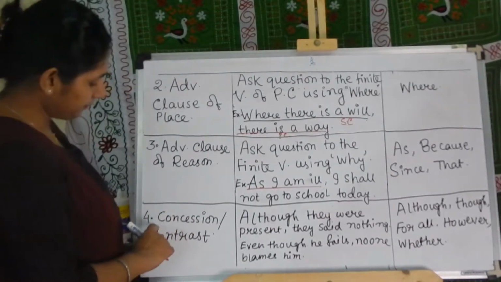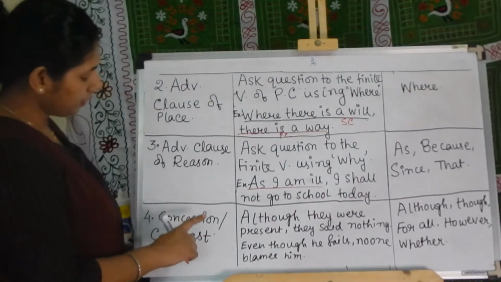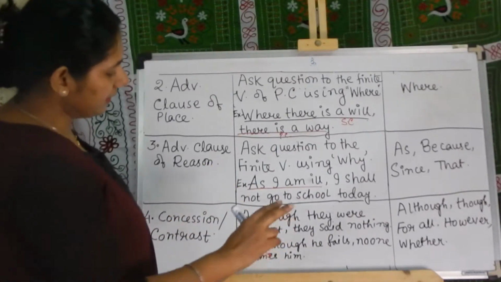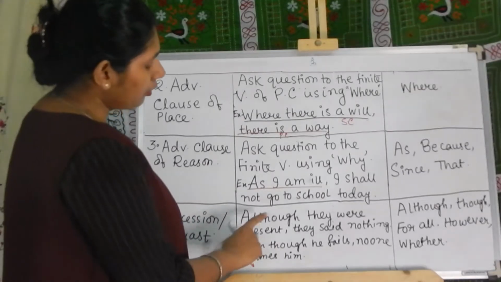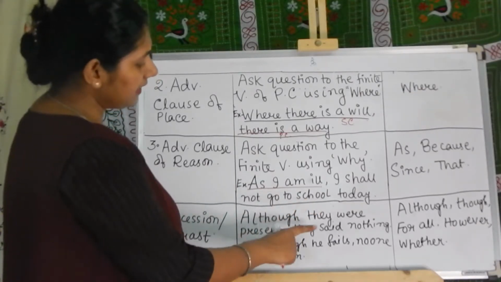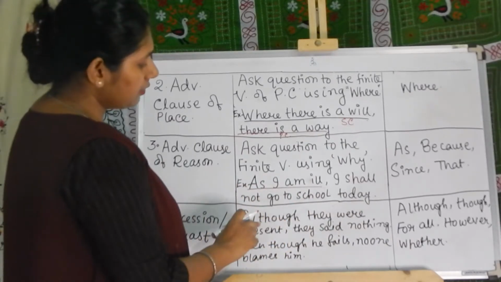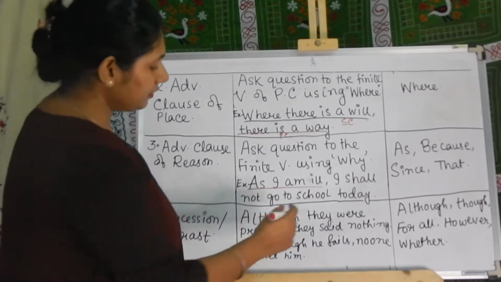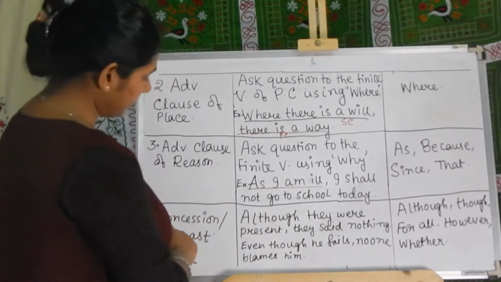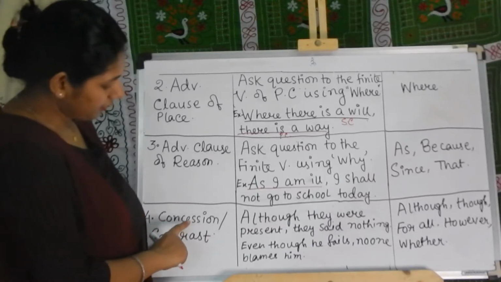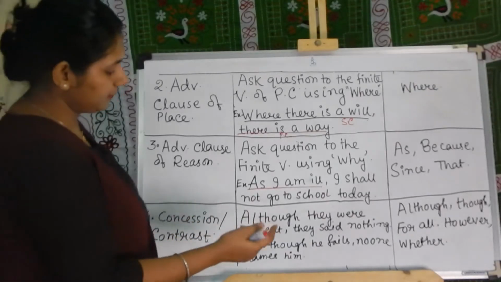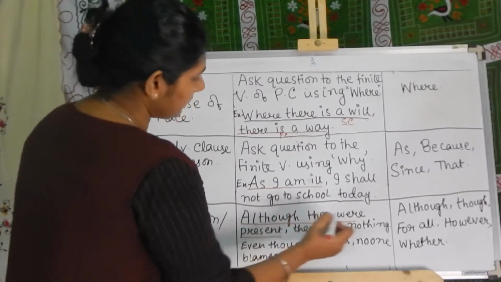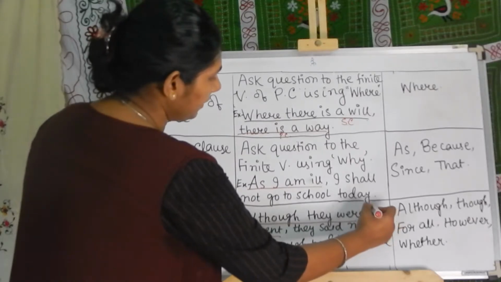Number 4, adverbial clause of concession or contrast. Here you will see two contrasting sentences. Although they were present, they said nothing. So they were present there, still they have not said anything. So these are two contrasting sentences, that's why it's called adverbial clause of concession or contrast. So although they were present, this is an adverbial clause.